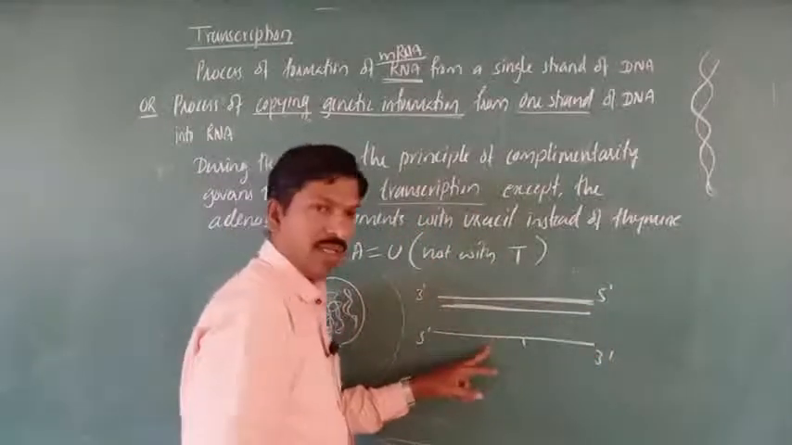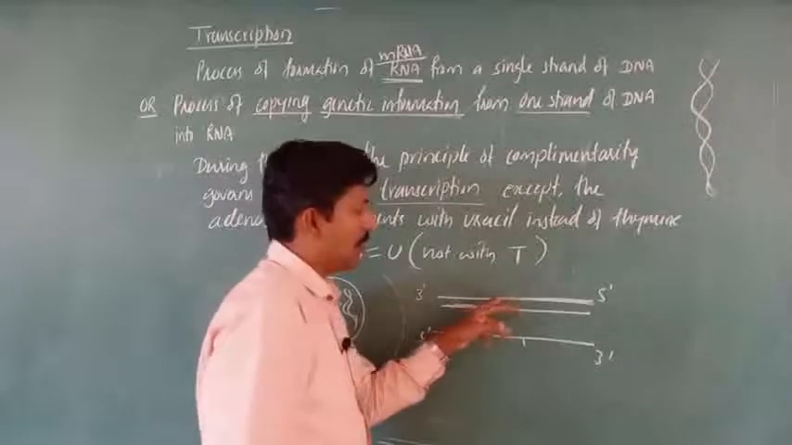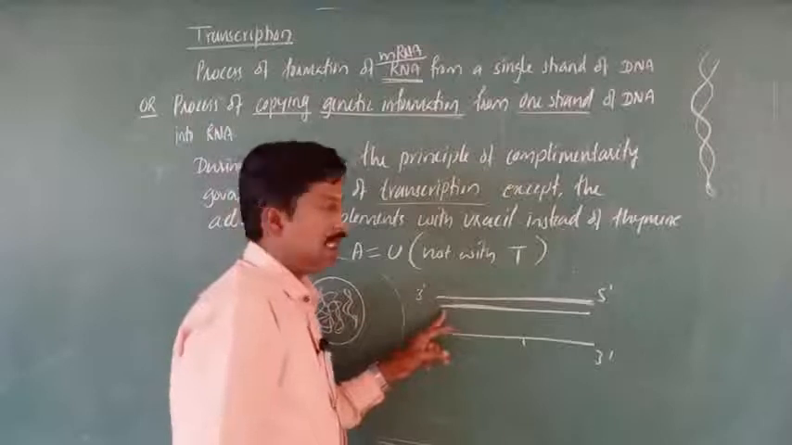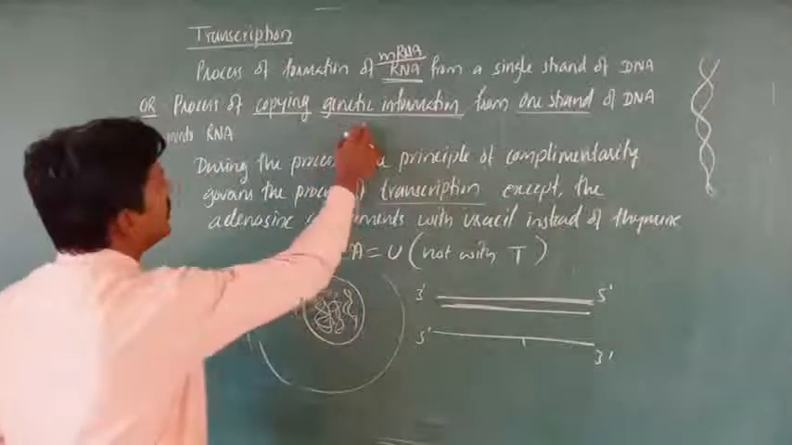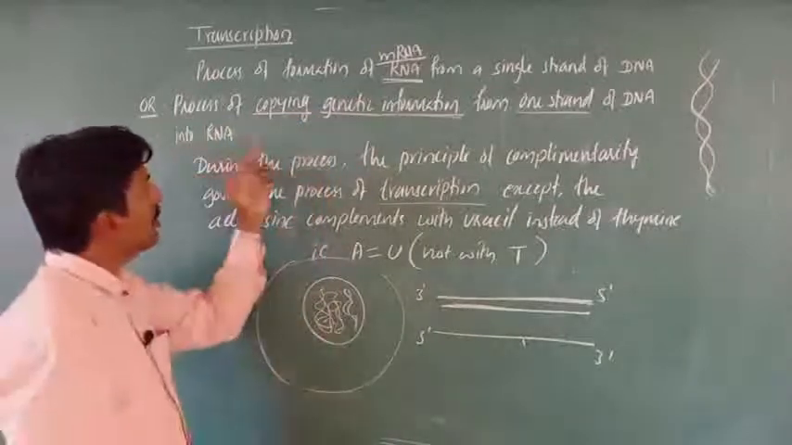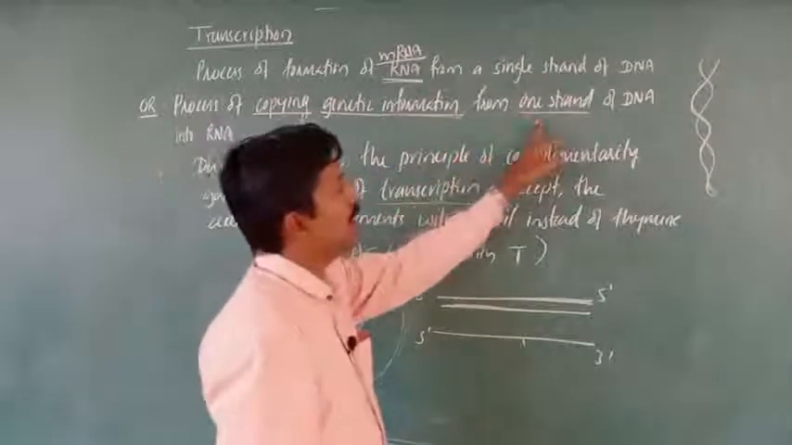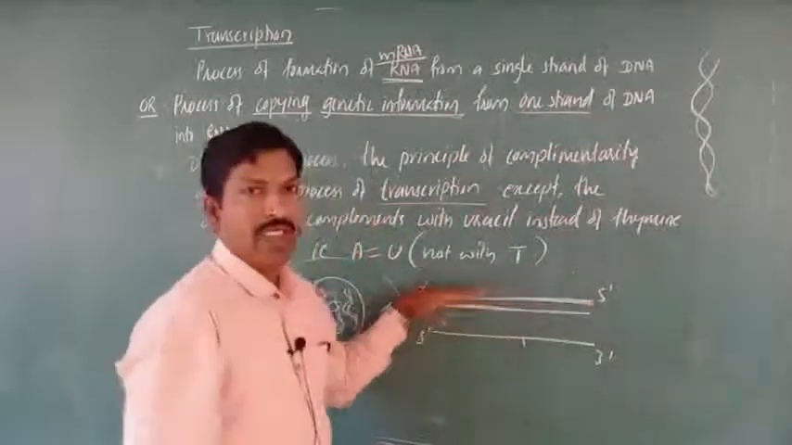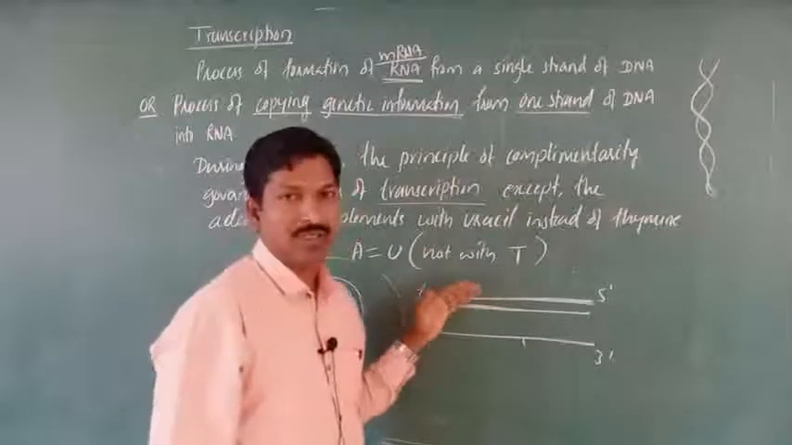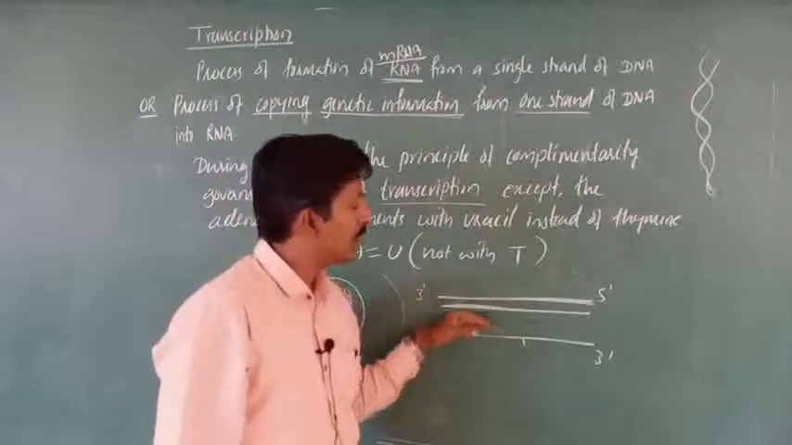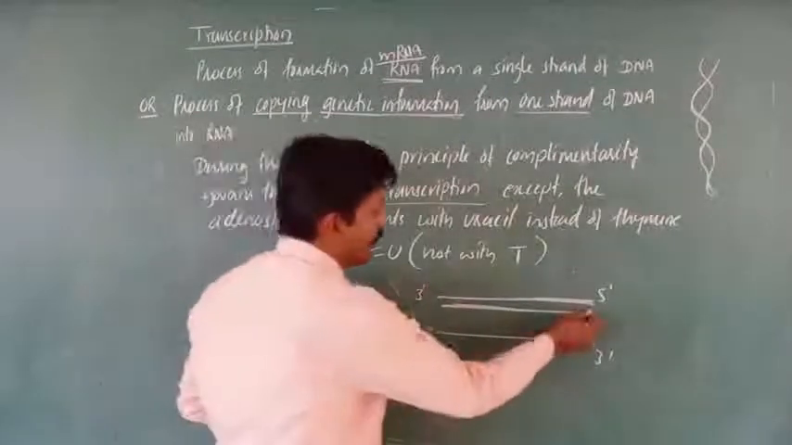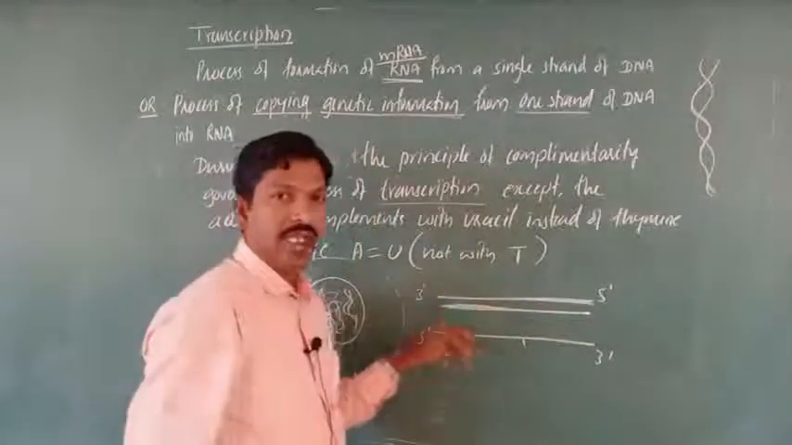The coding strand is free here. For this complementary strand, there is a formation of a new strand, that is RNA. So here is the process of copying genetic information from one strand of DNA. One is said to be the coding strand, and another one is said to be the complementary strand. So from this complementary strand, the newly synthesized RNA is copied.